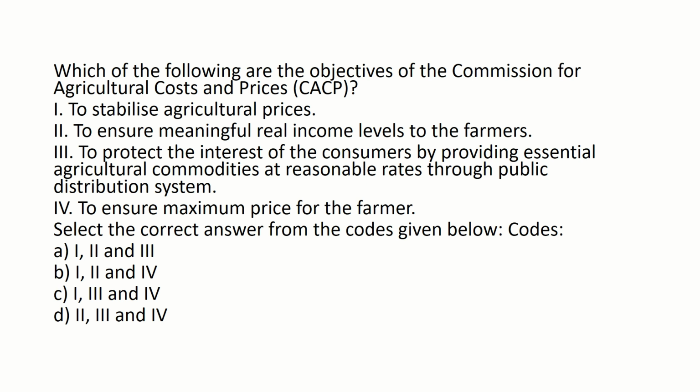In this question, we can see that option 2 and option 4 are contradictory. That is, to ensure meaningful real income levels to the farmers and ensuring maximum price for the farmer is contradictory. And the right answer is option A, 1, 2 and 3. Ensuring maximum price for the farmer is not the objective of the Commission for Agricultural Cost and Prices.